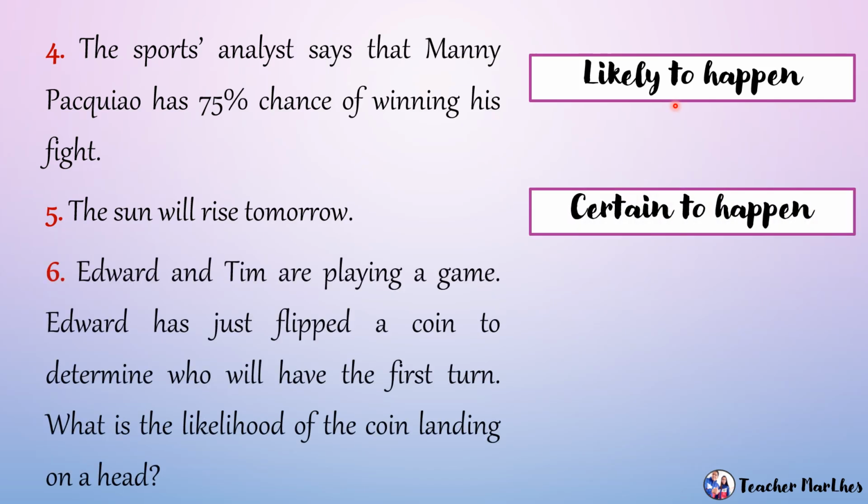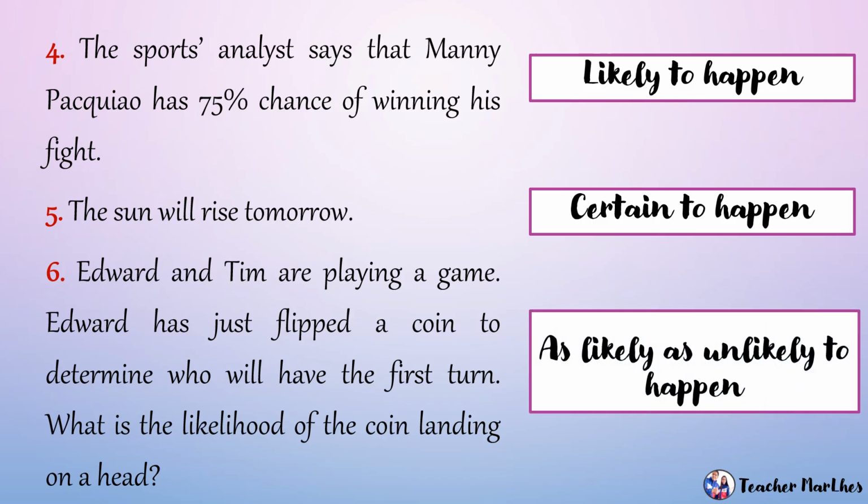Number 6, Edward and Tim are playing a game. Edward has just flipped a coin to determine who will have the first turn. What is the likelihood of the coin landing on a head? So since ang coin, meron lamang siyang head and tail, dalawa lang yung pagpipilian, and pag flip mo yung coin, pwedeng head or pwedeng tail. So ibig sabihin 1/2. Pwedeng head ang lalabas over sa dalawang pagpipilian. So ang probability nito ay kalahati. So the probability is as likely as unlikely to happen.